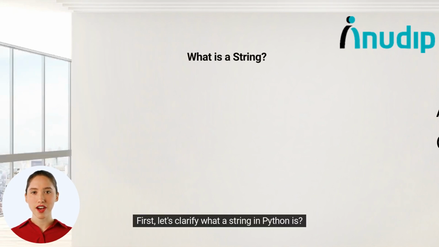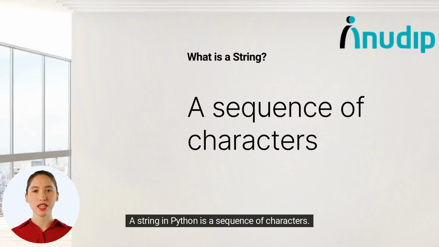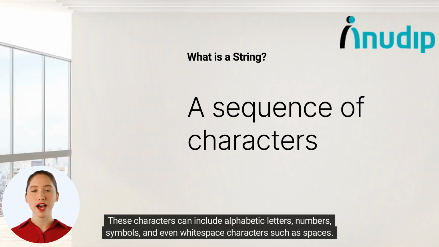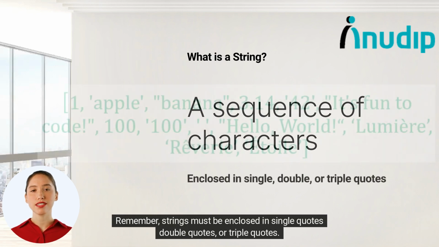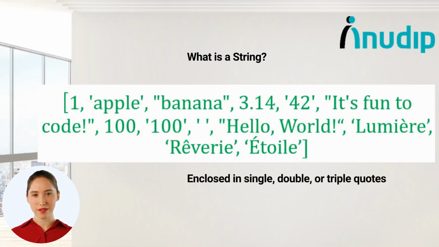First, let's clarify what a string in Python is. A string in Python is a sequence of characters. These characters can include alphabetic letters, numbers, symbols, and even white space characters such as spaces. Remember, strings must be enclosed in single quotes, double quotes, or triple quotes.